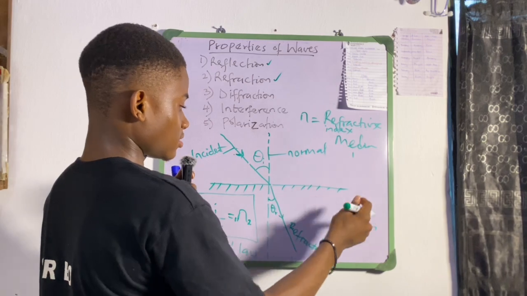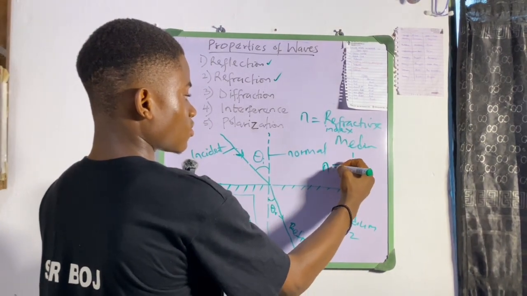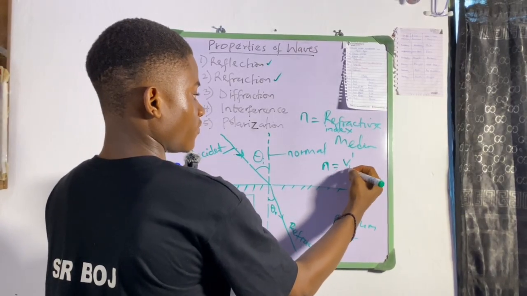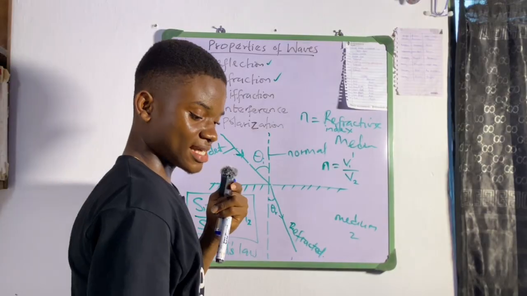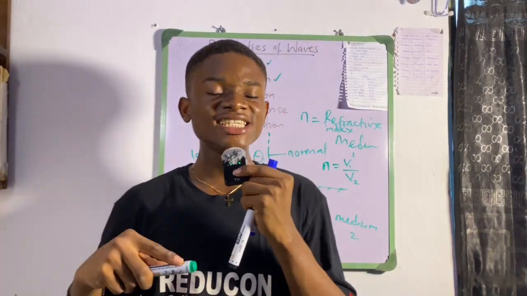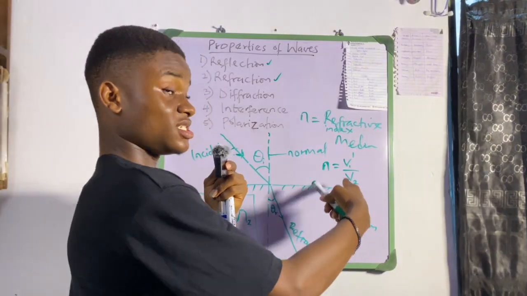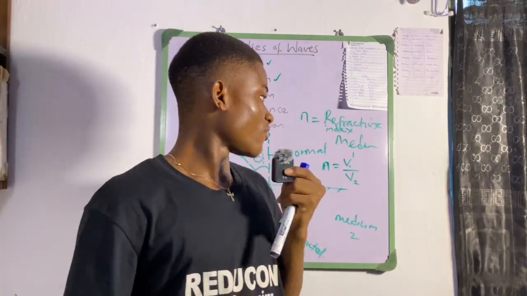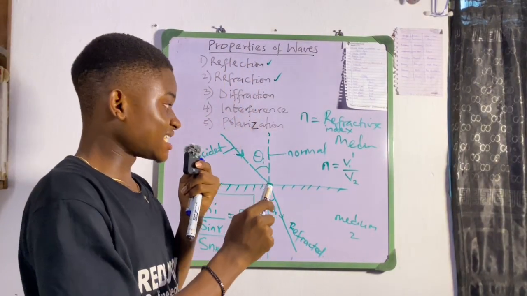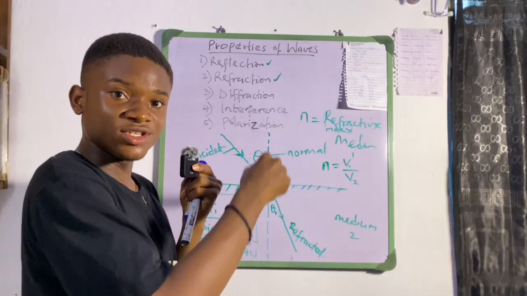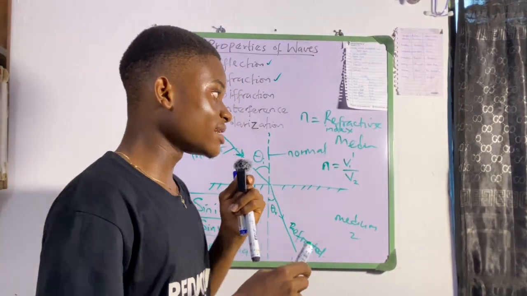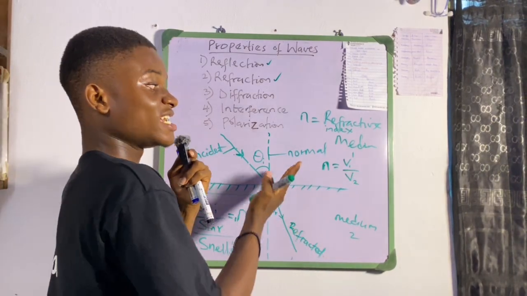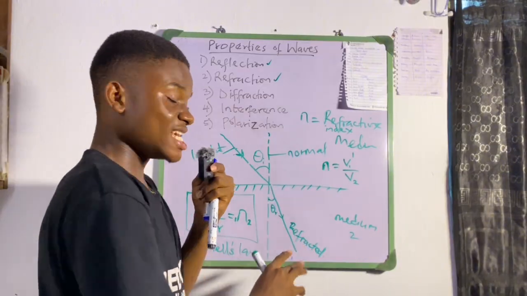Refractive index, n, is equal to v1 over v2. Remember, I say that refraction is the change in the speed. This is the wave speed, in the direction of a particular wave as it passes through two mediums of different densities. So n is equal to v1 over v2. That is the speed of the wave in the first medium over the speed of the wave in the second medium.